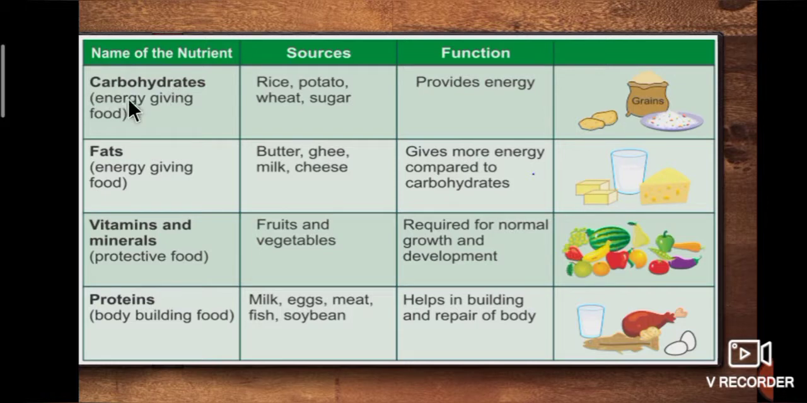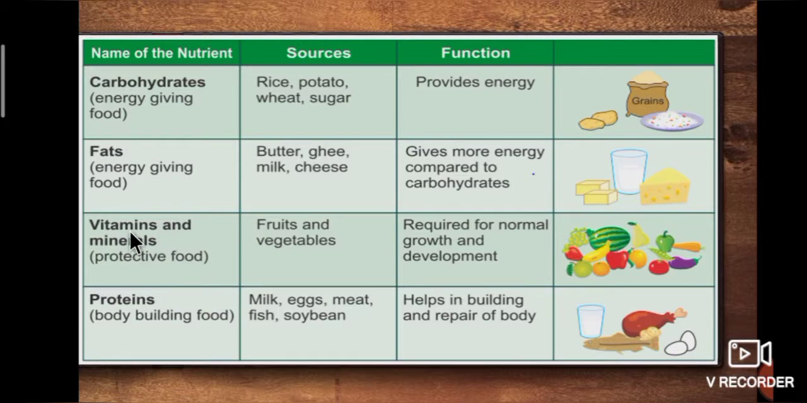Carbohydrates are also called as energy-giving food. Rice, potato, wheat and sugar are the sources of carbohydrates. It provides energy. Fats are also called as energy-giving food. Butter, ghee, milk and cheese are the sources of fats. It gives more energy compared to carbohydrates.